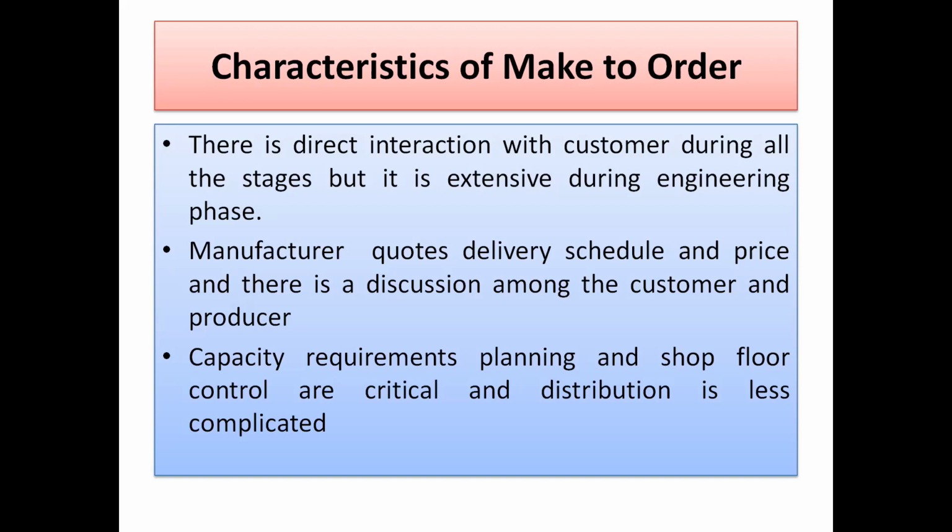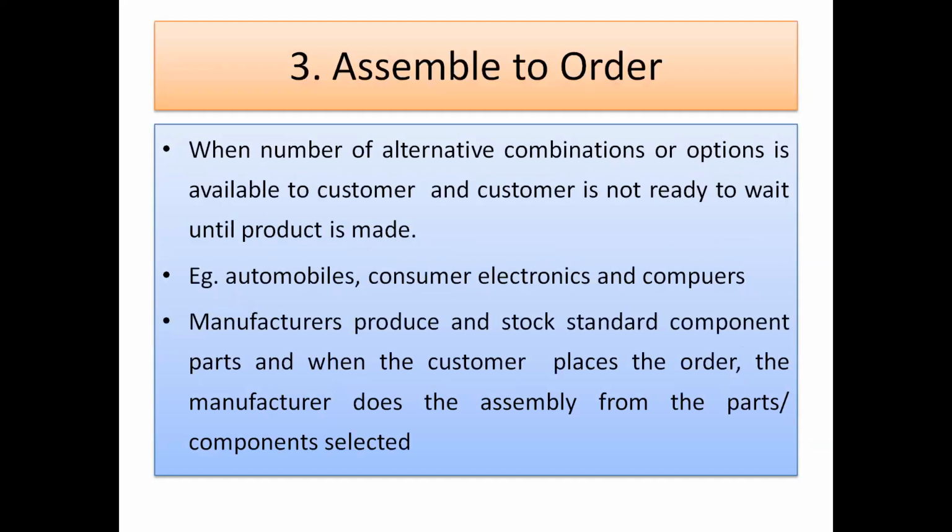If you apply the same concept to the last case, make to stock, everything is finalized in make to stock. Your schedule is finalized, and what you are manufacturing is finalized. So it is a chain type system, with continuous production. There is no problem there, but in make to order, the manufacturer makes the product as per the order. So here it is somewhat critical, but distribution is less complicated.